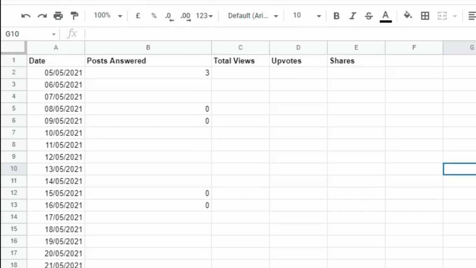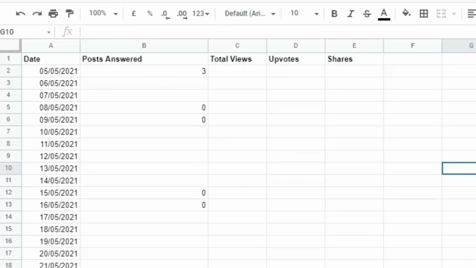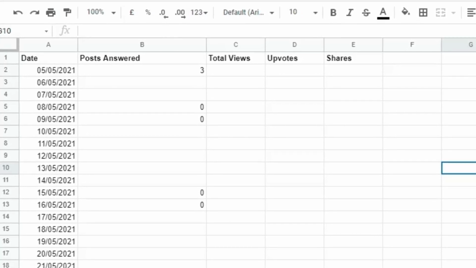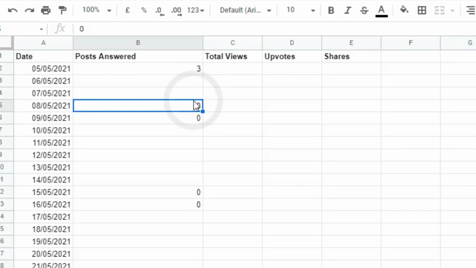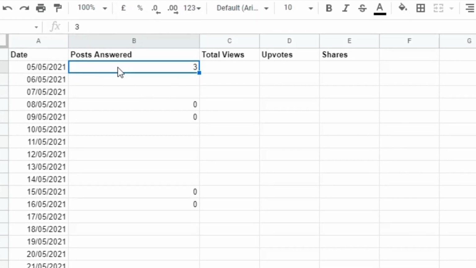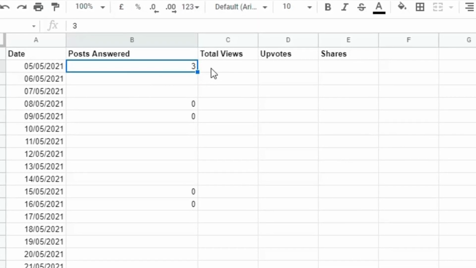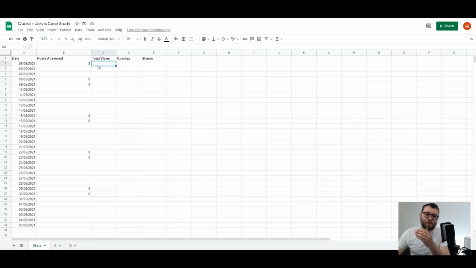What I've done is I've created a Google Sheets document just so I can track progress and see what's going on in a snapshot sort of way. As you can see, I've got the date, which is every single day that I'm going to be doing this challenge. Then on the day, posts answered is how many questions I've answered. I'm going to log the total views from the previous day here. So today we're going to look at the views from yesterday and log them. Then we've got how many upvotes my answers have gotten, and shares.